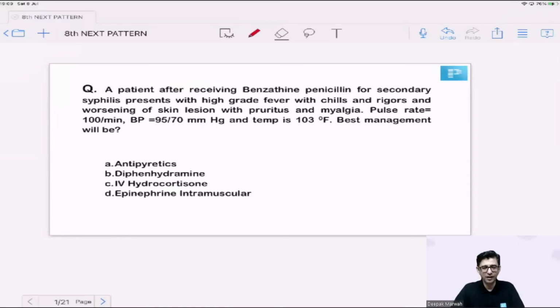And we are having our first case for today. That's going to be a patient who's received, maybe you are posted in the aesthetic clinic. Normally, what happens is people feel shy in India to talk about sexual health and don't walk into an aesthetic clinic. But let's say this particular patient has been bold enough and he has been given a shot of benzathine penicillin, after which he was diagnosed with secondary syphilis and now is having high grade fever, which is associated with chills and rigors, worsening of skin lesions, because you're killing the spirochetes. So there's an inflammatory reaction that is occurring in this particular case.